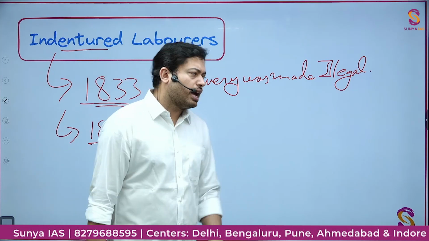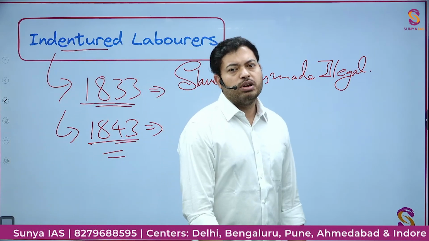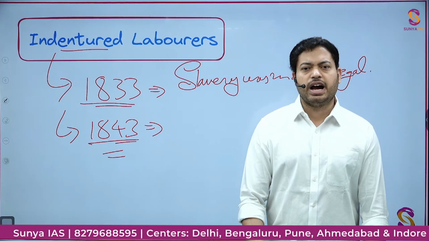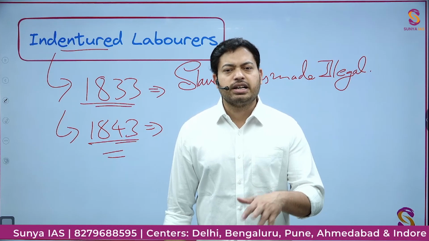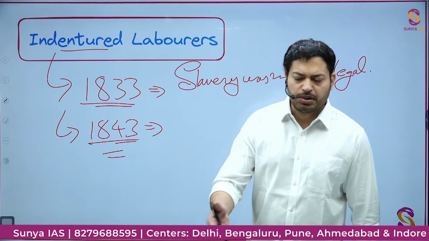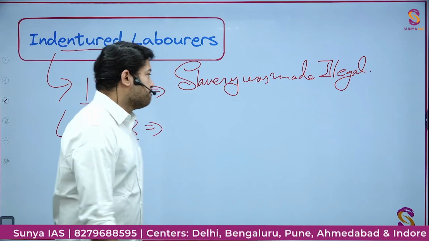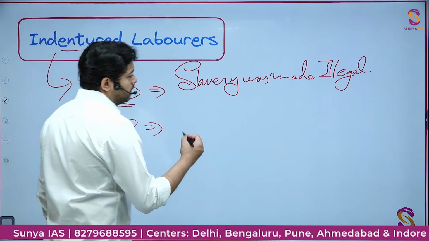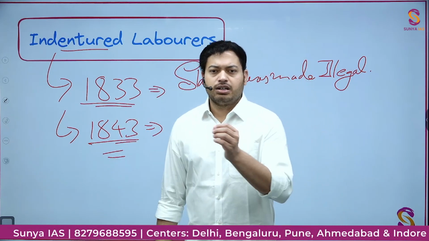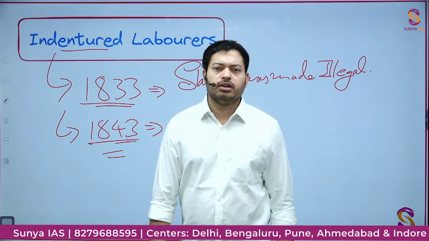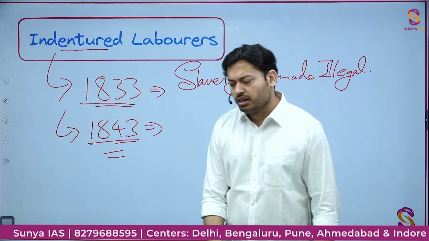Now these people are going to be employed by some other means. Obviously they have to be, because otherwise the market economy doesn't work. Mercantilism, or the capitalist system, developed a system under which the East India Company and other European companies also started making agreements with Indian workers, or Indian laborers.